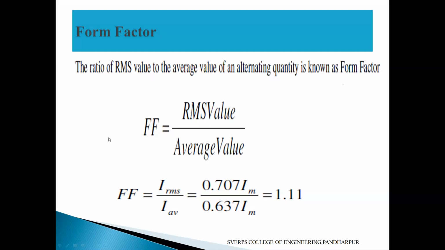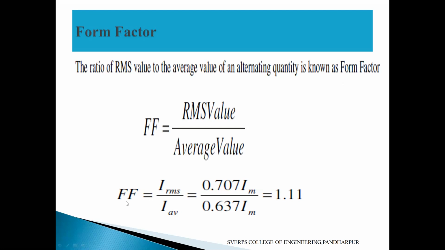Next line. Therefore, form factor equal to RMS value divided by average value. Next line.